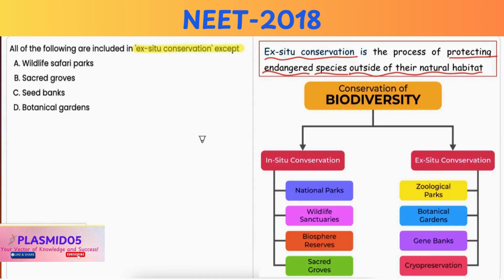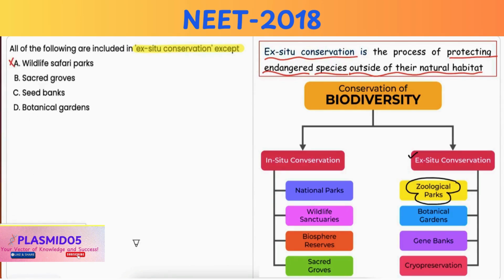Now coming to option A, wildlife safari parks. Now this is included in ex situ conservation because wildlife safari parks are controlled environments where animals are kept outside their natural habitats for conservation or education or even for tourism. So this is an incorrect option.